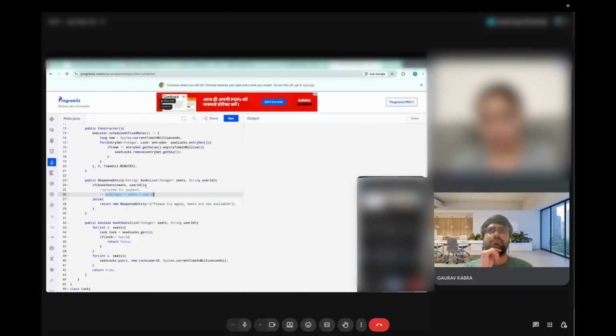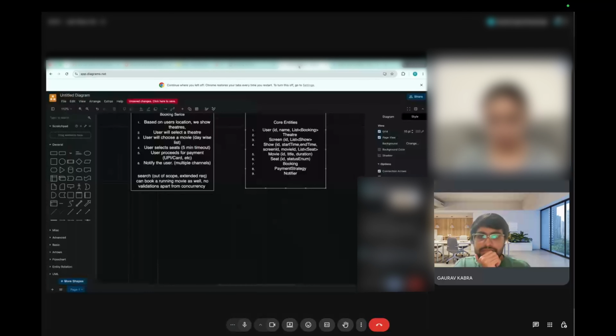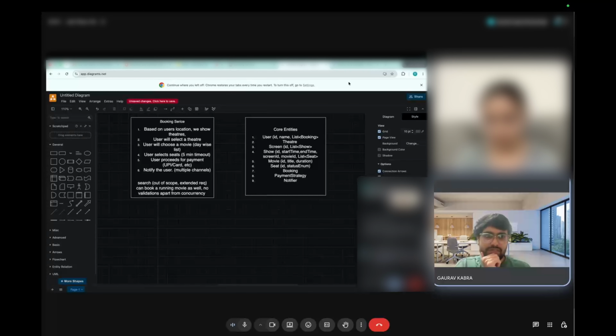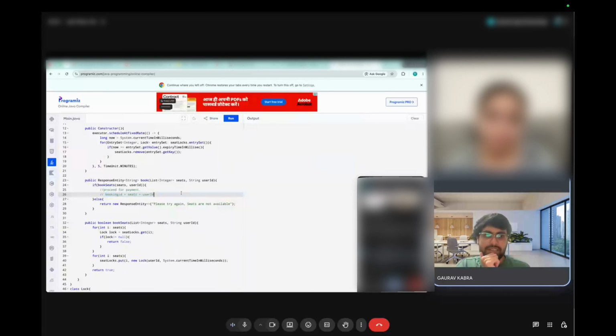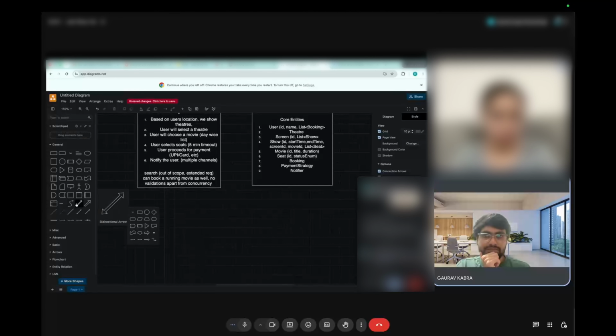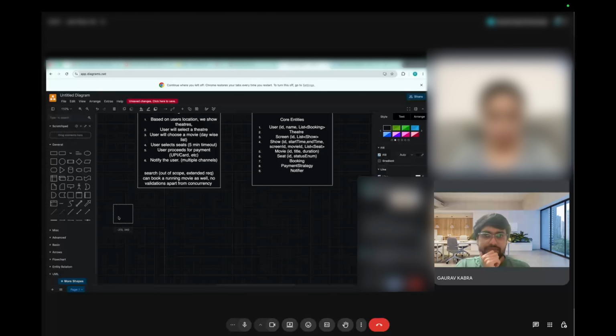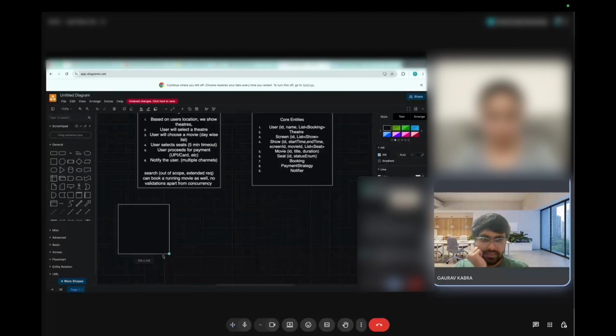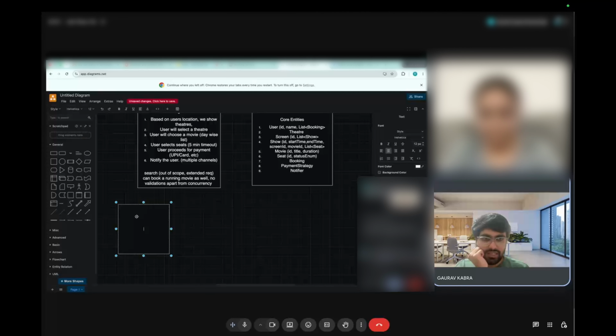Do you want me to code any other part? No, I think that looks good. Can you draw a couple of entities and try to establish the relationship between those? Okay, sure. Choose any two or three entities which you think can better show the relationship between those.